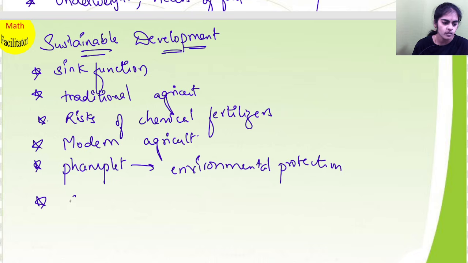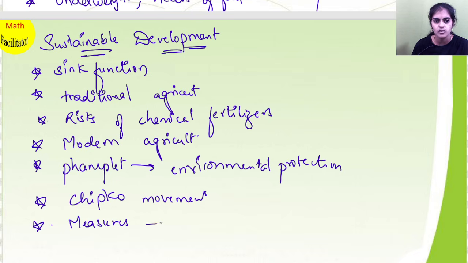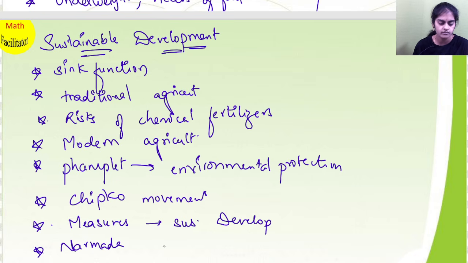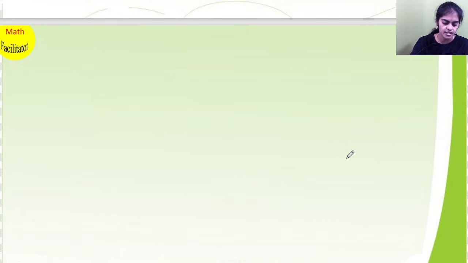And a very important question is the Chipko movement. And what are the measures you can take for sustainable development? And also the Narmada Valley movement. In this chapter, a few questions are more. Let's proceed to the next one.